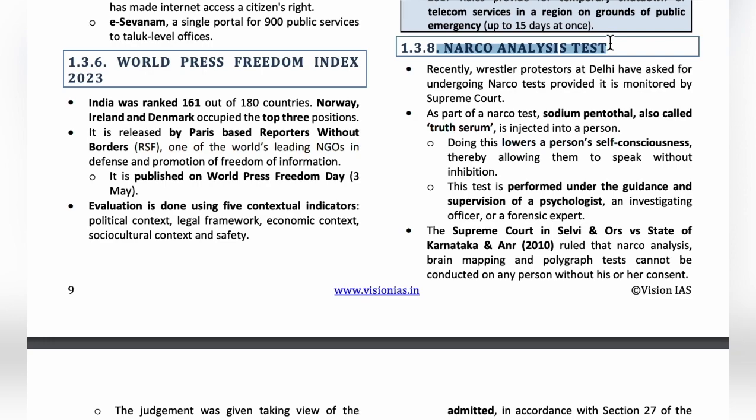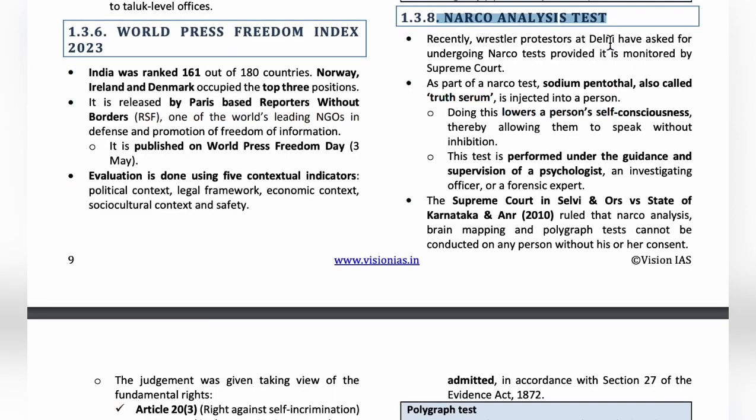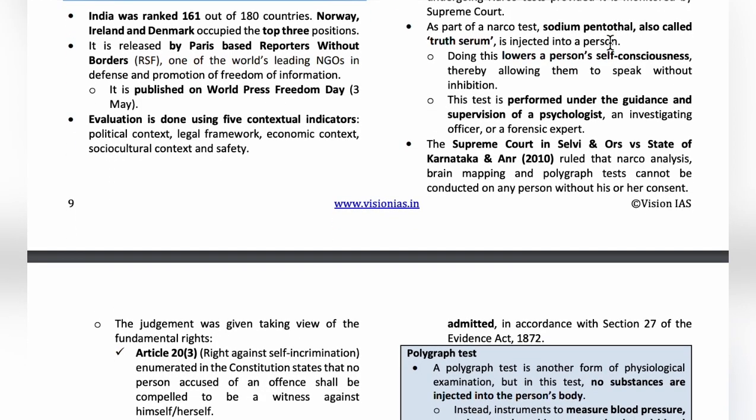Here, wrestlers in Delhi are protesting for justice against the harassment of women wrestlers. The former Wrestling Federation of India president and the wrestlers challenged each other for a narco analysis test to know the truth. So here we have to learn about the narco analysis test. In this test, sodium pentothal, also called truth serum, is injected into a person's body. As soon as the truth serum is injected, the person loses self-consciousness and thus speaks up the truth.